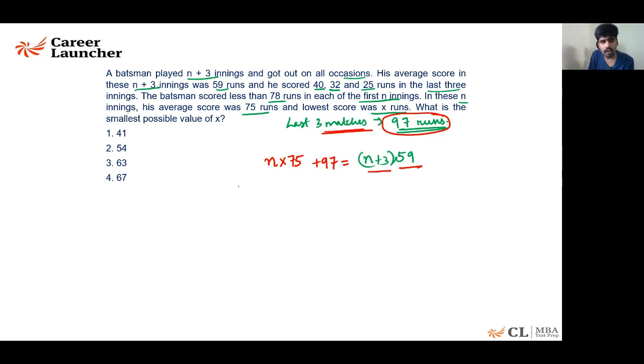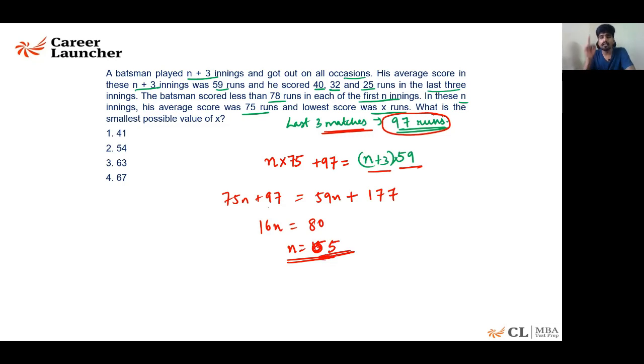If we equate this, we get 75n plus 97 is equal to 59n plus 59 into 3, which is 177. So we will get 16n is equal to 80, n is equal to 5.